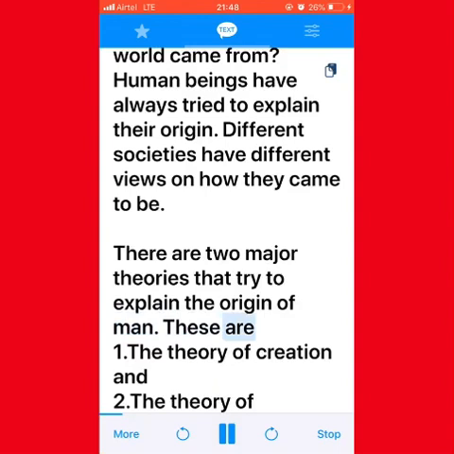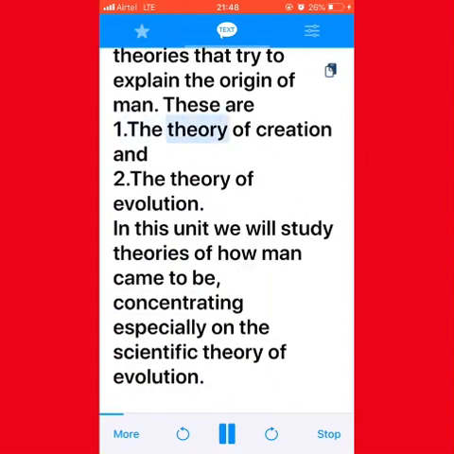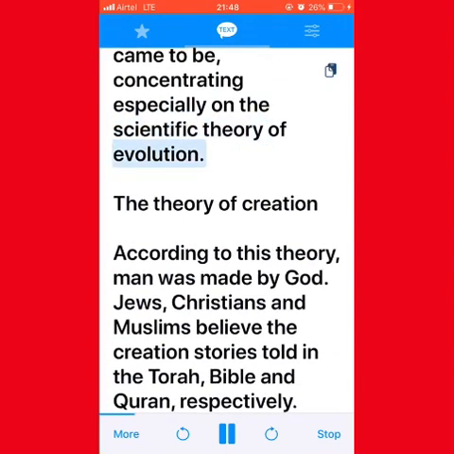These are: 1. The theory of creation and 2. The theory of evolution. In this unit we will study theories of how man came to be, concentrating especially on the scientific theory of evolution.